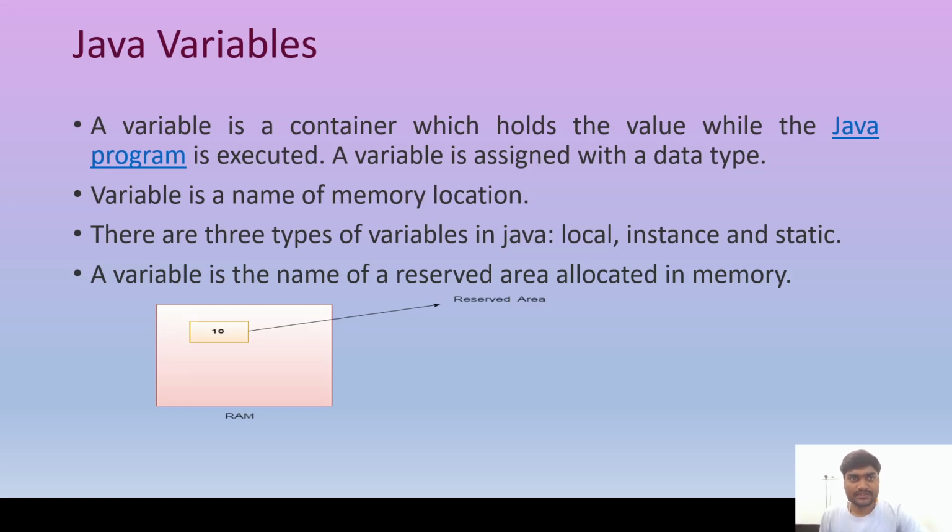In the Learning Java series, we are going to read today about Java variables. So, what does it mean to be a Java variable? What does it mean to be a variable? A variable is a container which holds the value while the Java program is executed.